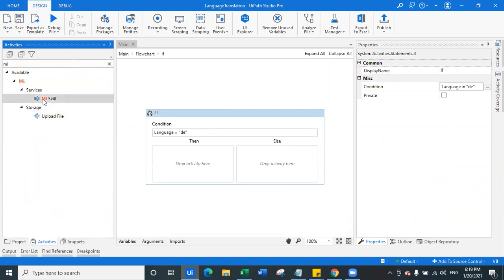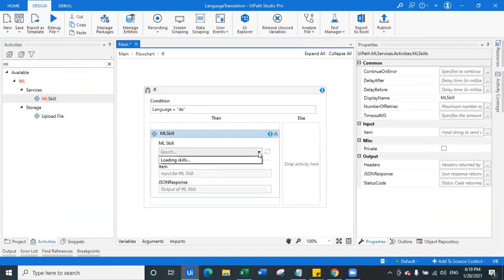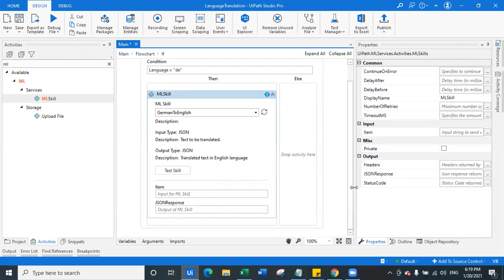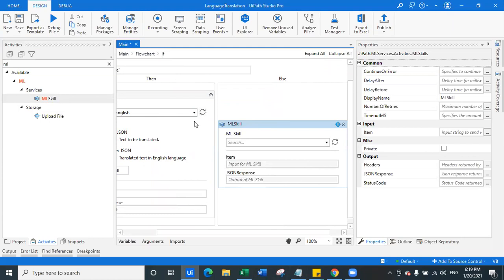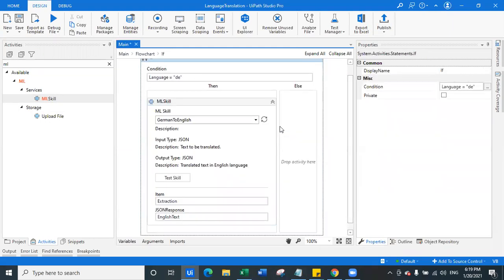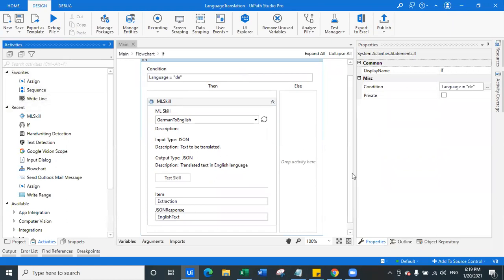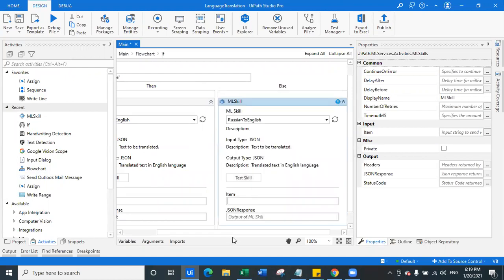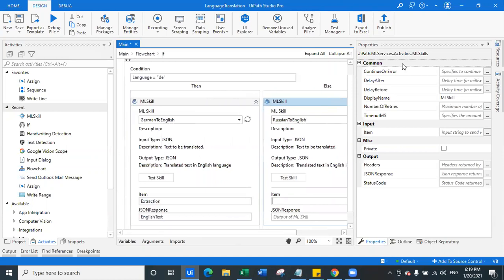If the language is DE, then I will drag the ML skill activity here. I will apply the German to English skill. The input is going to be extraction and the output is going to be English text. And in the else block, if it is not German, then let's say we will verify if it is Russian. For Russian, I don't know as of now what the code will be, but let's just keep the ML skill added. We will change the logic later. So let's say Russian to English. And here we pass. So anybody knows the code for Russian language?